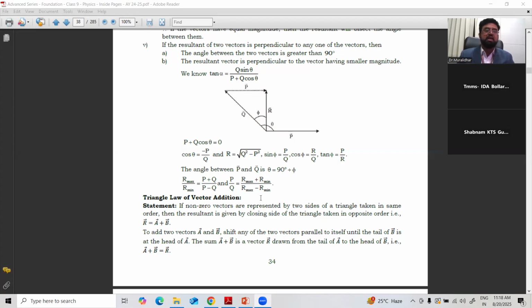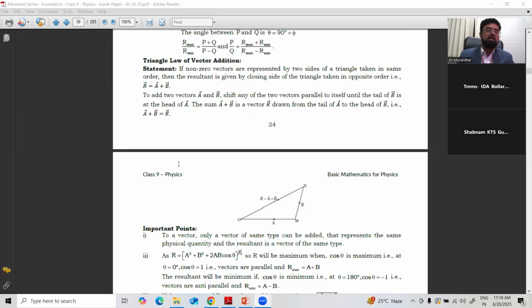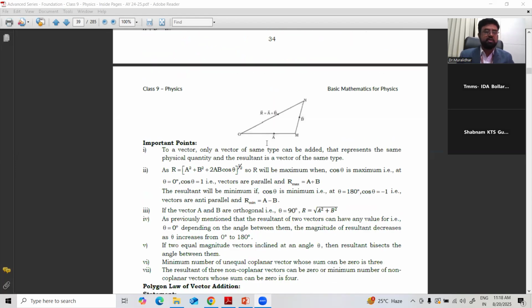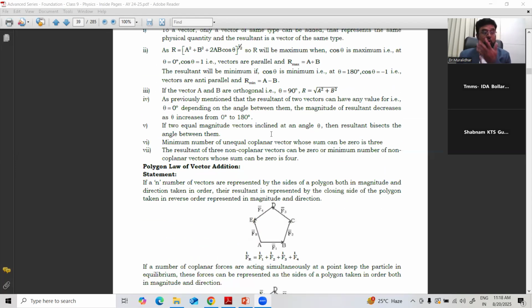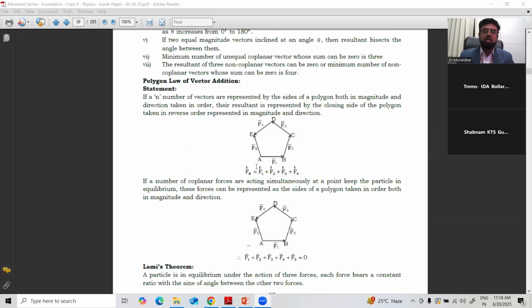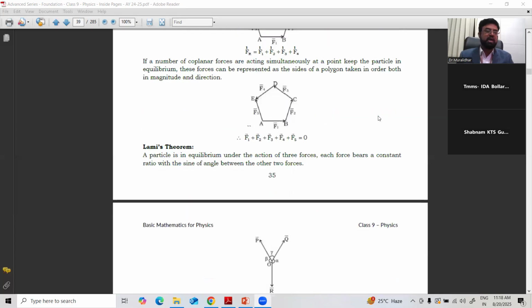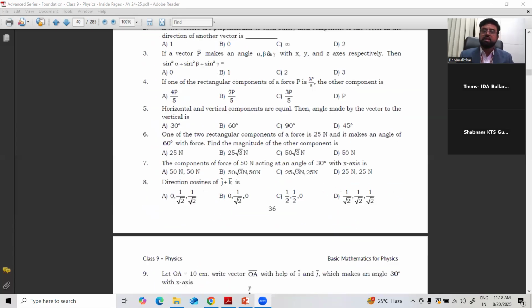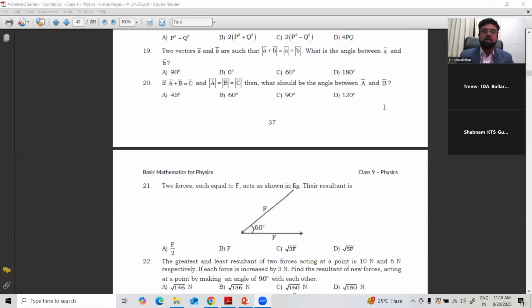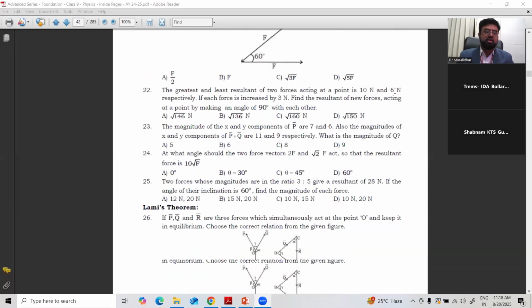In case of triangle law of vector, parallelogram law of vector, triangle law of vector. Right? This we'll discuss in the next class along with the polygon law. Poly means many sides. In such a case, what is the total resultant, magnitude and direction. These are the things in the various laws of vectors.